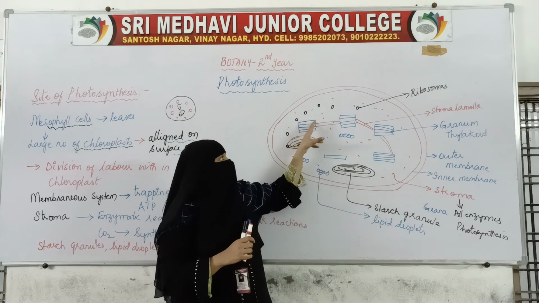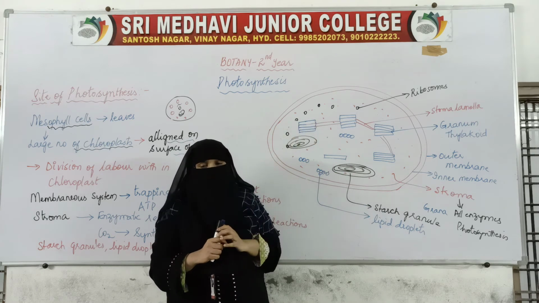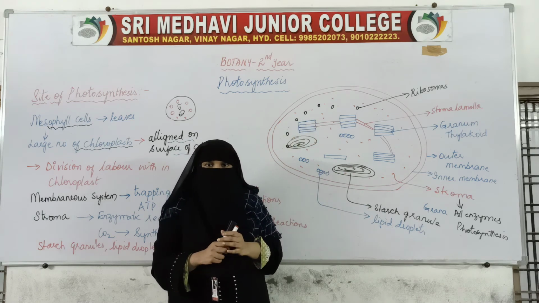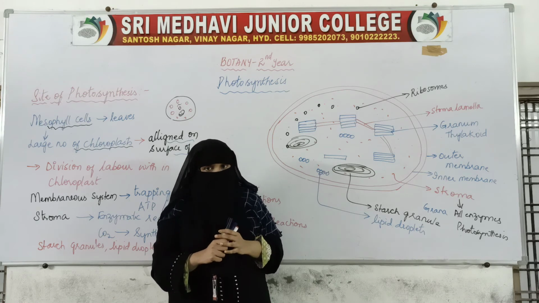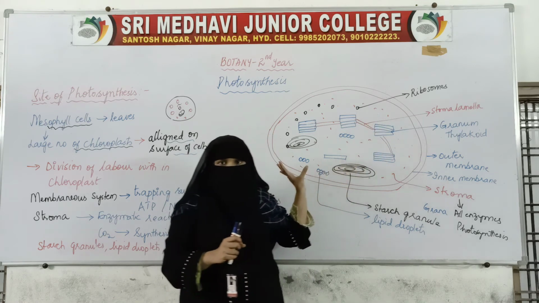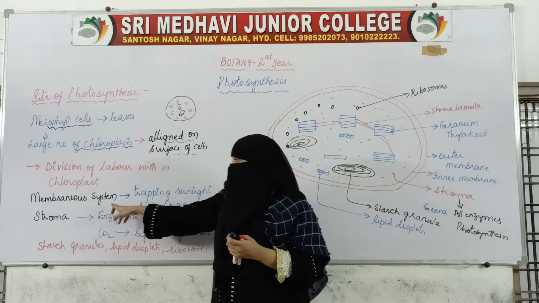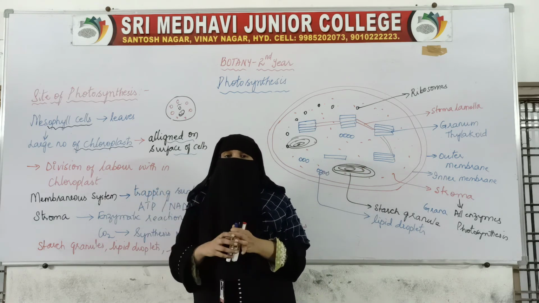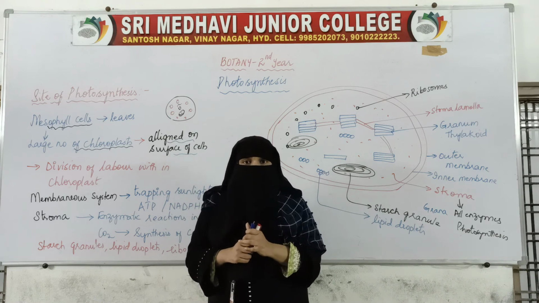It will be present in those thylakoid membranes. Chlorophyll will be present on the thylakoid membranes. Okay, so now we said this is the structure of chloroplast. It consists of membranous systems. So what is the function which is performed by the membranous systems?